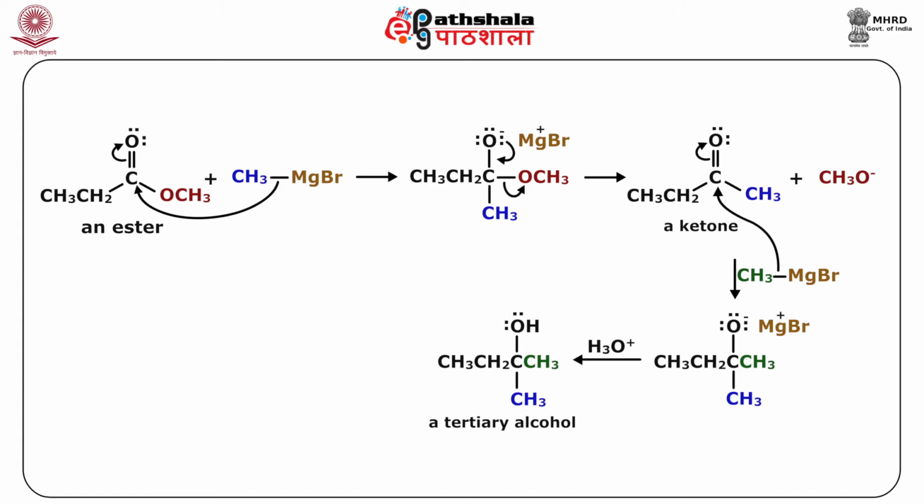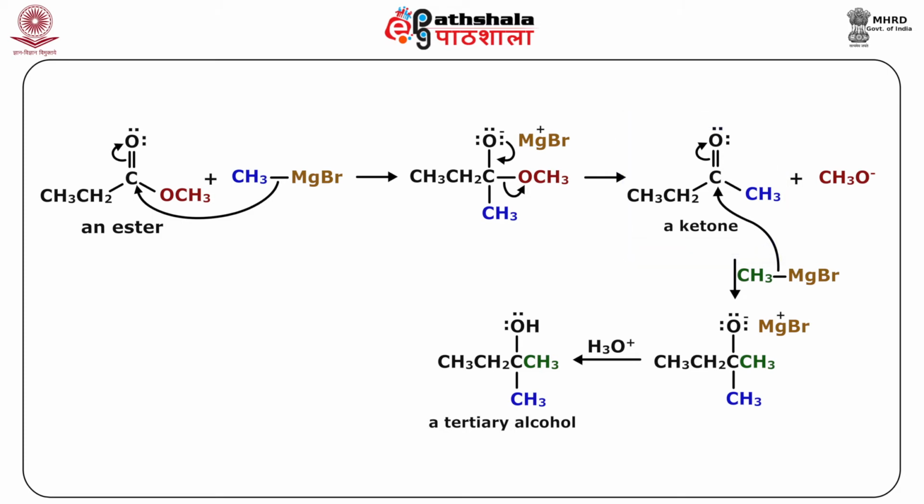So, as you can see here in this mechanism, when this particular ester is reacted with the Grignard CH3MgBr, the CH3 minus will be attacking on the carbonyl carbon. The pi electrons of the carbonyl bond move toward oxygen, giving you this O minus, and in this transition state, this O minus will make this OCH3, which is a good leaving group, go out, and there is the first level product of the nucleophilic acyl substitution, which is formed as this particular ketone.